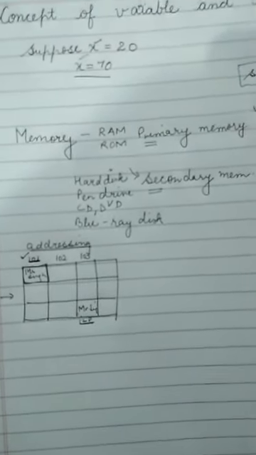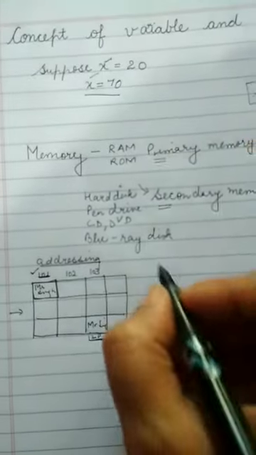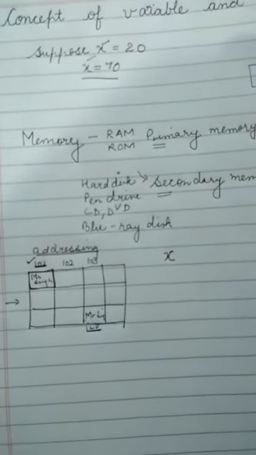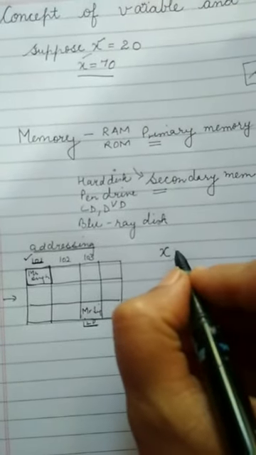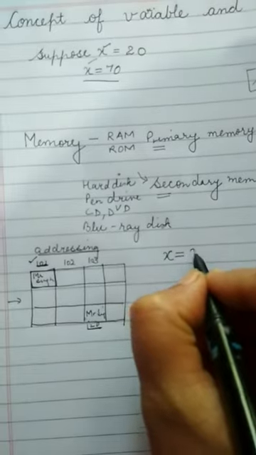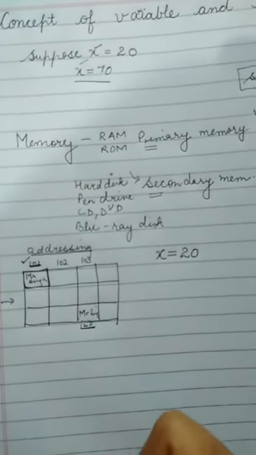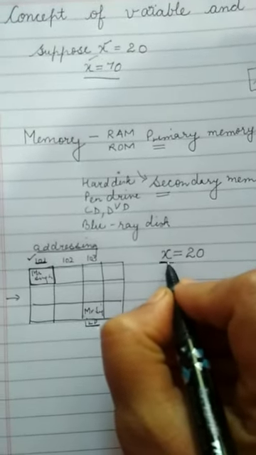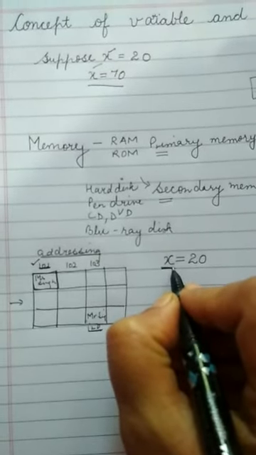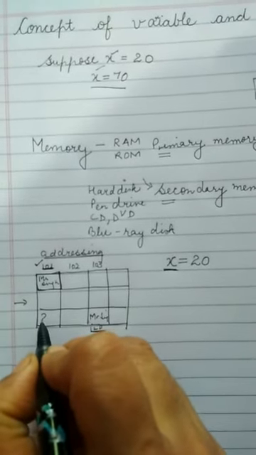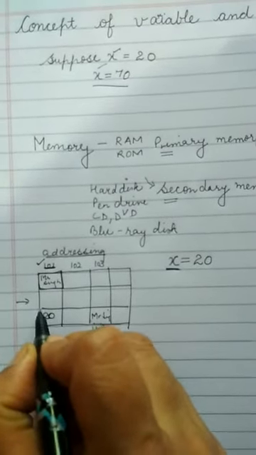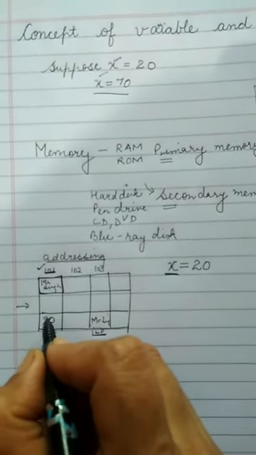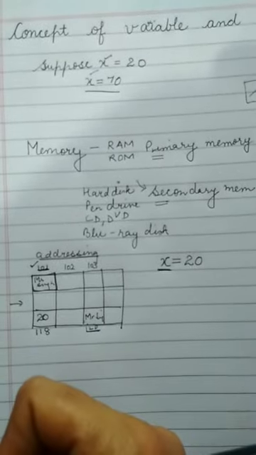Fine. And whenever we go in any of the programming language, we always take variables. Always variables. How we do that, I'll let you know in the programming. But now suppose in any of the programming language, किसी भी programming language में I've written x equals to 20. क्लियर? इसका मतलब क्या है कि एक नेम है x. सपोज ये इस लोकेशन में कोई वैल्यू स्टोर है 20. ये एक मेमोरी लोकेशन है, इसका एड्रेस है सपोज 118, और इसमें क्या स्टोर्ड है? 20.